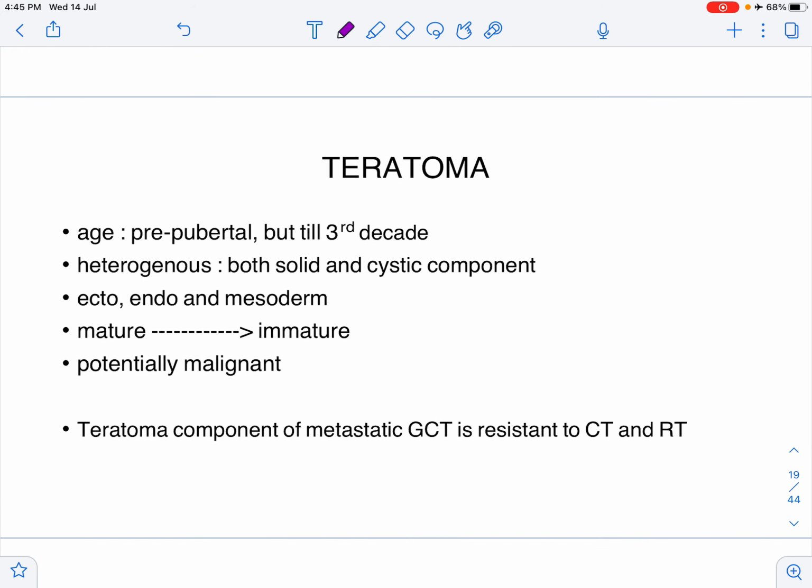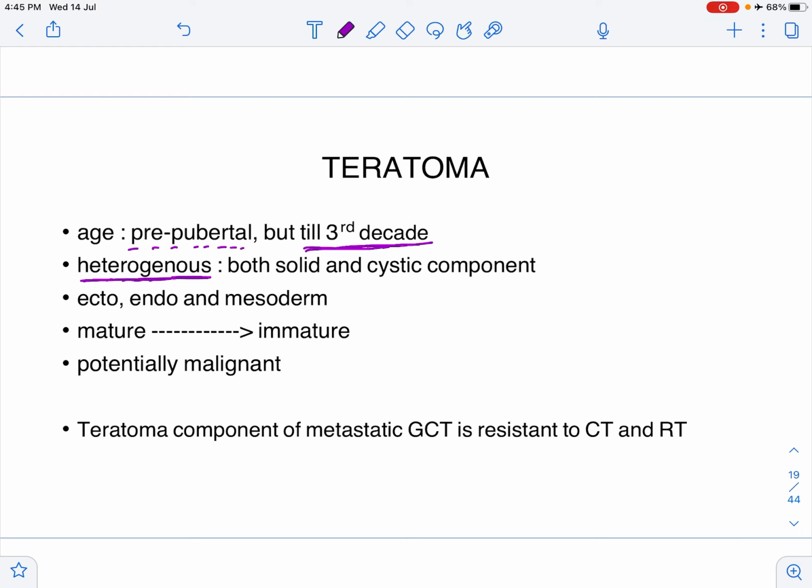Then next we have teratoma. Now, teratoma is most common in the prepubertal age group, but it can be seen till the third decade. That is, a patient in his 20s can still have a teratoma, but it is most commonly seen in the prepubertal age group. These teratomas are heterogeneous. This is in contrast to the seminomas, which were homogeneous. Now, as I show you a pic in the next slide, you'll understand what this homogeneous and heterogeneous means.